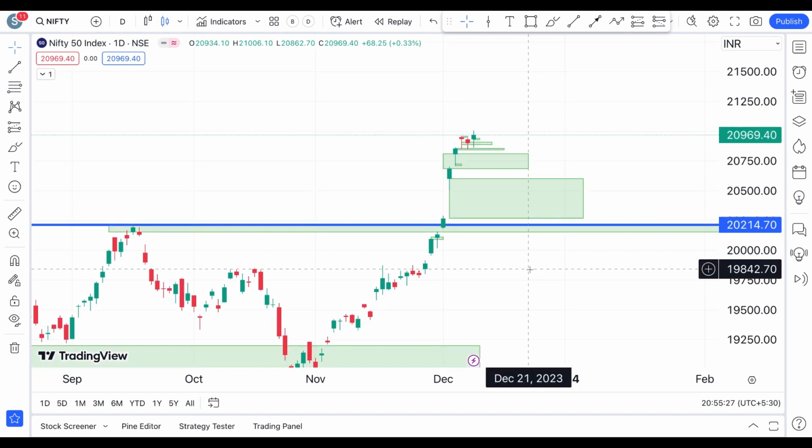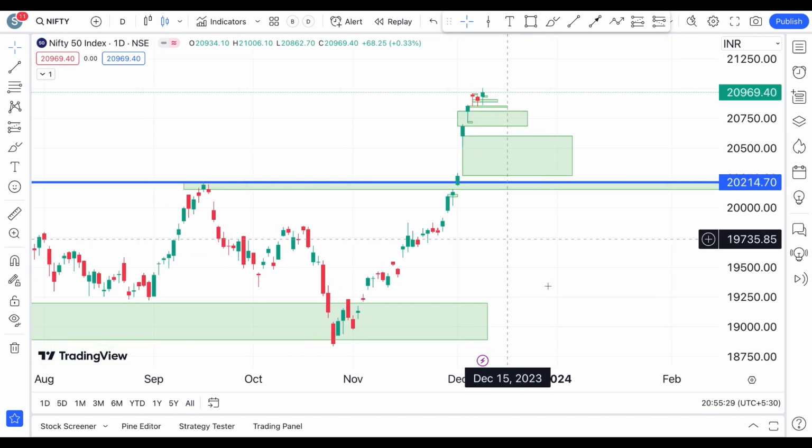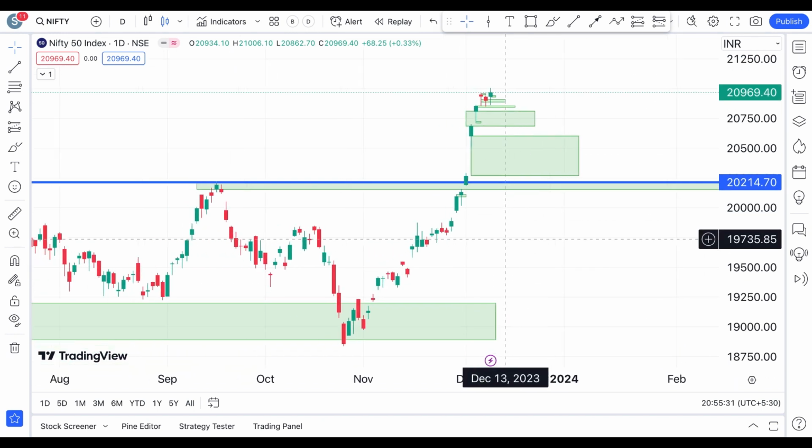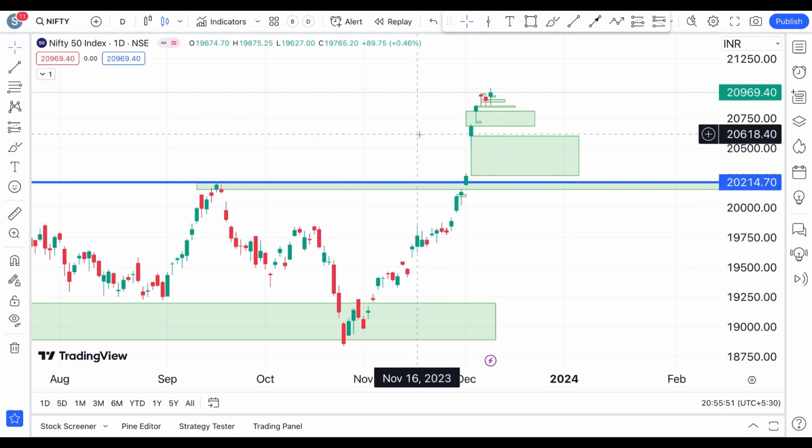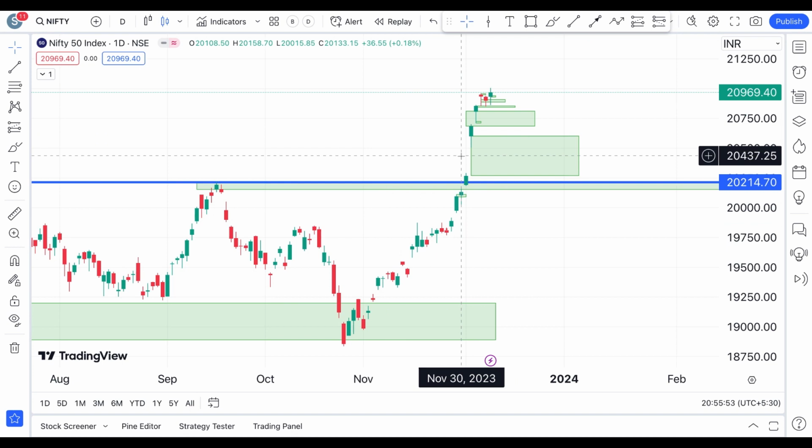So always remember one thing: even if your major trend is towards the upside, even if your intraday trend is towards the upside, there are going to be some intraday moves, or some pullback corrections that you may see. Obviously we can expect pullbacks, because that is a healthy way for the market to go up. All right, so that is about the Bank Nifty and the Nifty on both weekly and daily time frames.